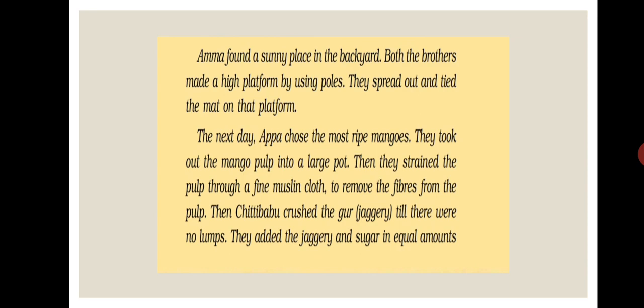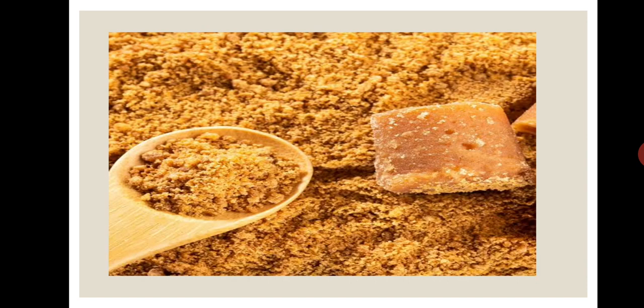Then Chitti Babu crushed the gur till there were no lumps. They added the jaggery and sugar in equal amounts to the pulp. Look, this is a picture of crushed jaggery. And if you observe, you can say that in the crushed jaggery there are no lumps.